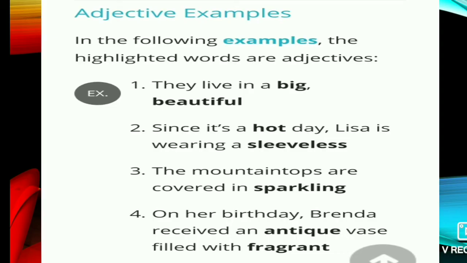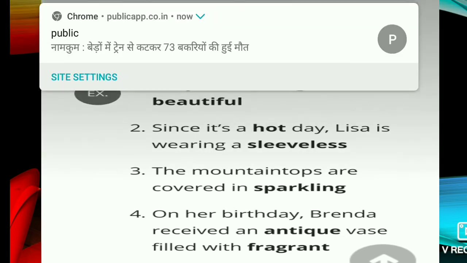After knowing what is an adjective, we have to know the examples. Some examples are given. They live in a big beautiful house. Big, beautiful, that is the adjective. Since it's a hot day, Lisha is wearing a sleeveless top, and the mountainous tops are covered in sparkling snow.